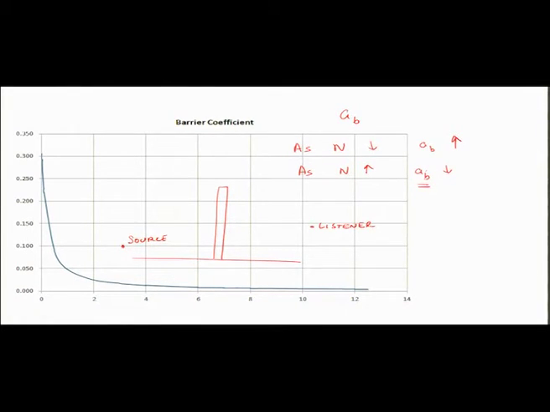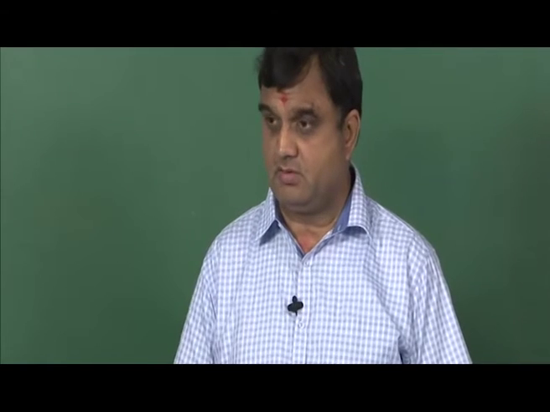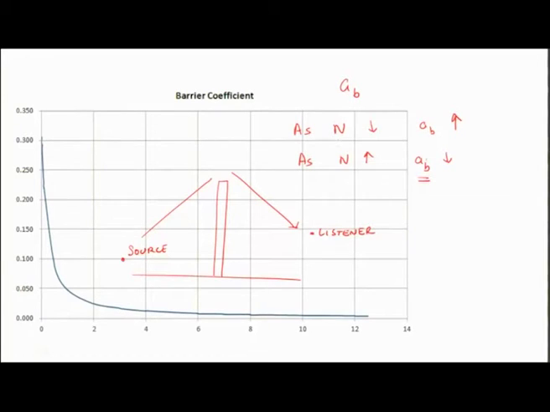So, if AB goes up, then more sound gets diffracted. More sound bends around and reaches the listener. So, the barrier becomes less and less effective. As n becomes less, AB is going up, AB becomes more, and the barrier becomes less effective due to diffraction effects. And how does n become less?